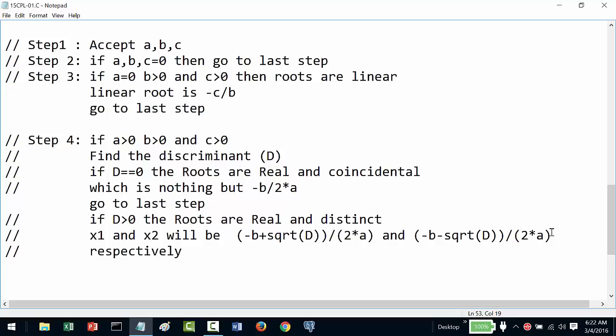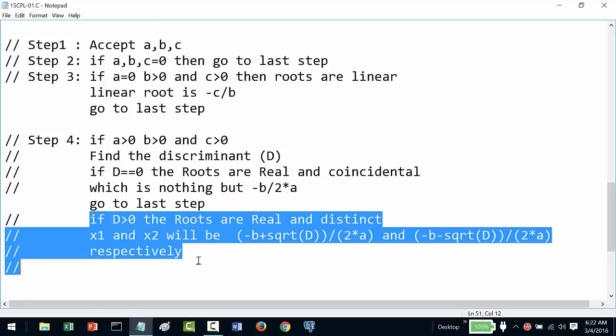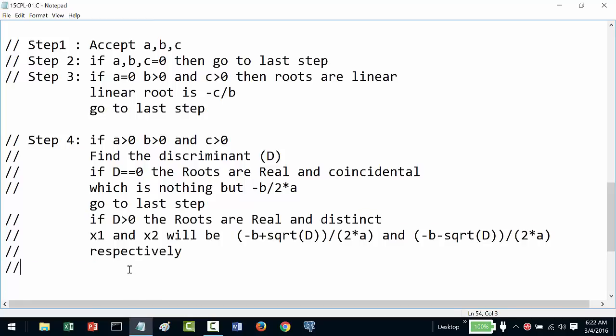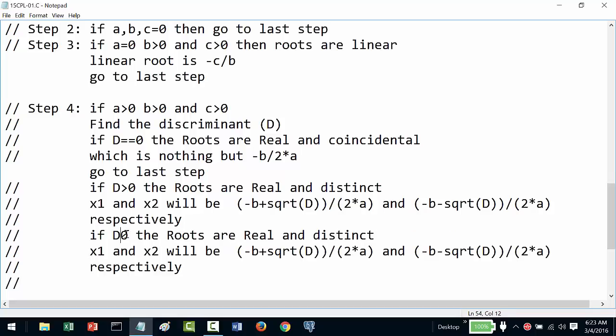Now if my D is less than 0, then roots are imaginary, or you can also say complex roots. So x1 and x2 will be of the form now.